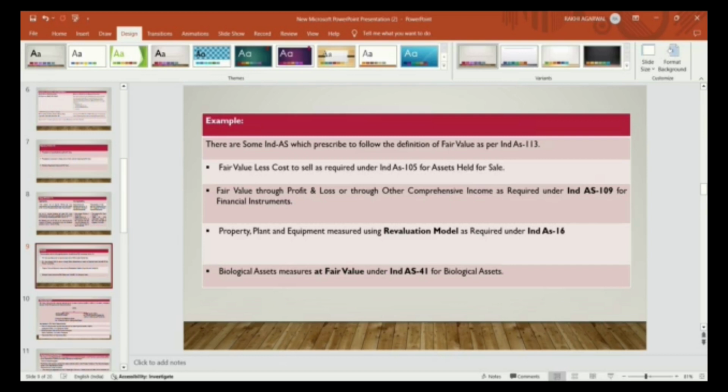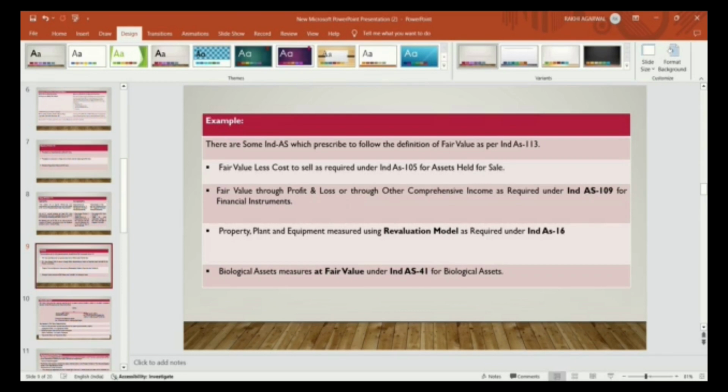So these standards prescribe to determine the fair value as per the definition available in Ind AS 113. Fair value through profit and loss account or through other comprehensive income as required under Ind AS 109 for financial instruments. So these standards say to refer to the definition of fair value as per Ind AS 113.